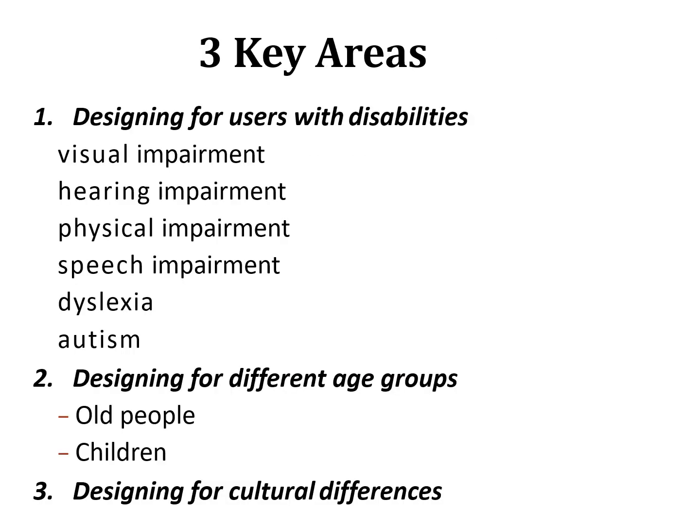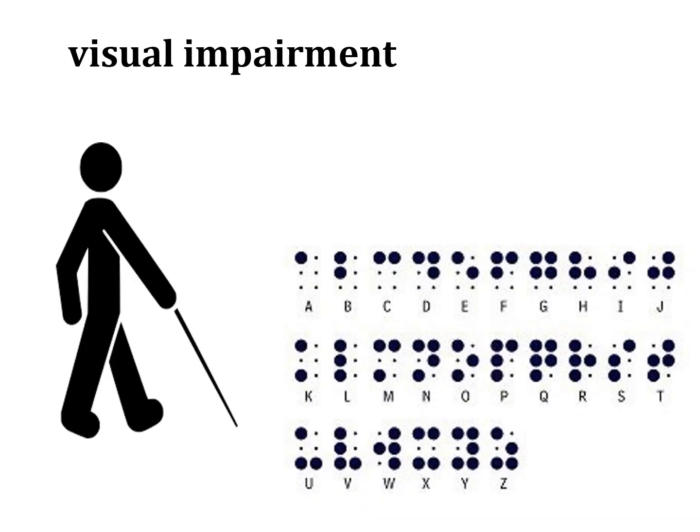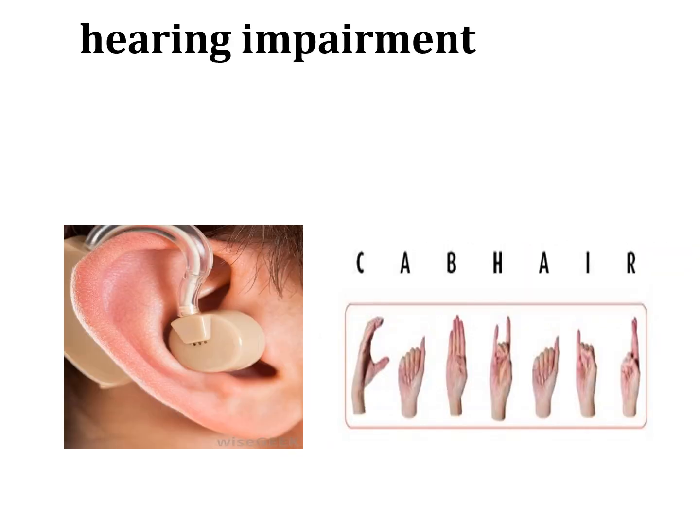There are three key areas where designers have to understand the requirements. For example, designing for users with disabilities, designing for different age groups, designing for cultural differences. In the next few slides, I would like to explain all of these. Visual impairment. The rise in the use of graphical interfaces reduces the possibilities for visually impaired users. Hearing impairment. Little impact on the use of an interface.